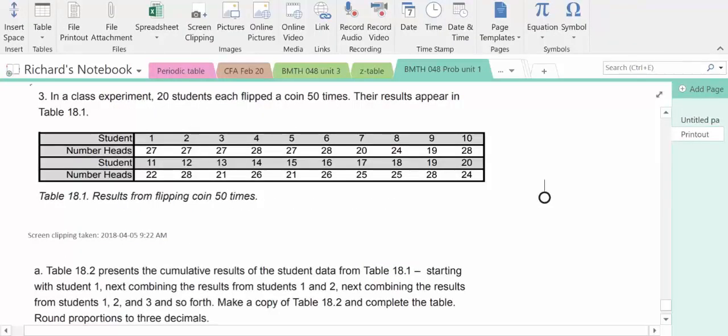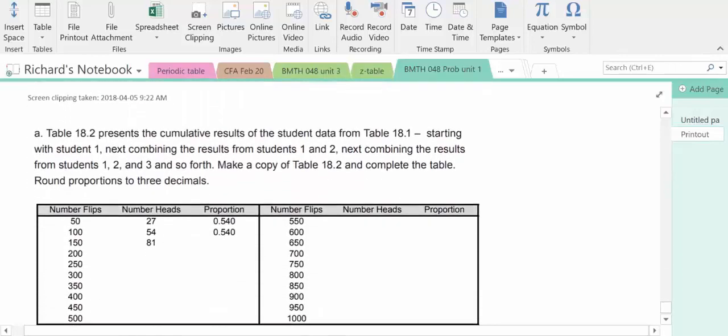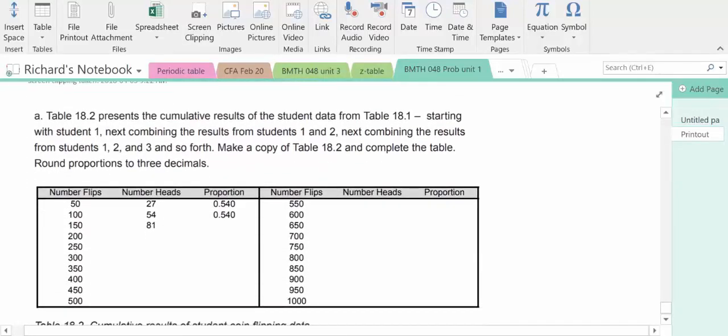So there's a class experiment. Students flip a coin 50 times. They got some results in a table, 20 students. Since students have been flipping these coins, we're asked to figure out the proportion of heads depending on the number of flips.